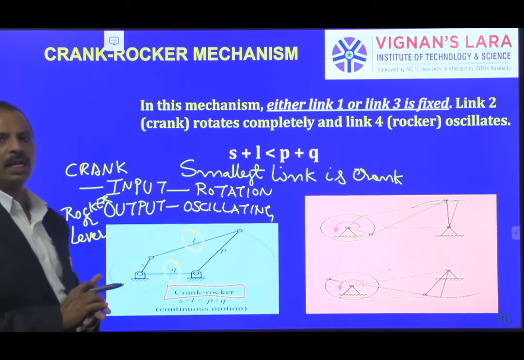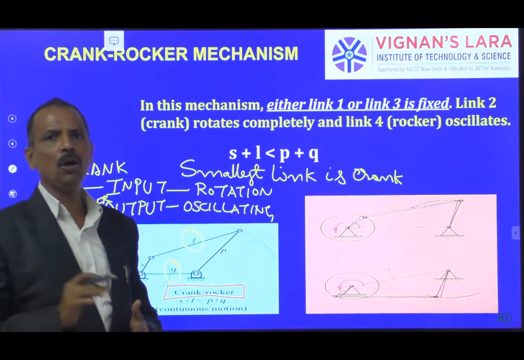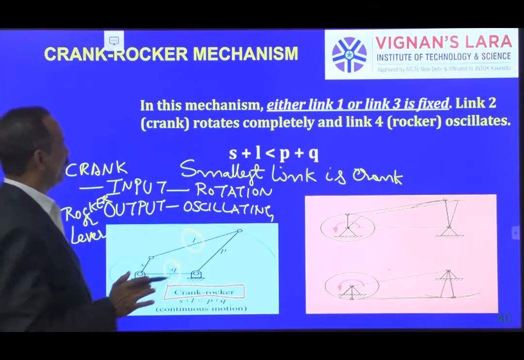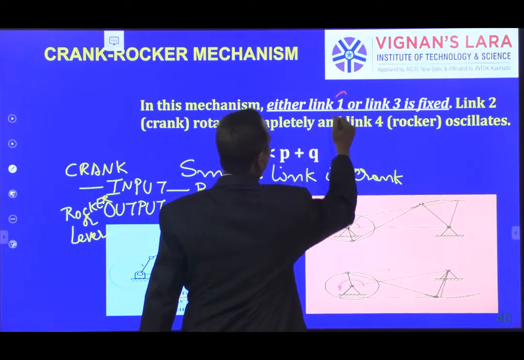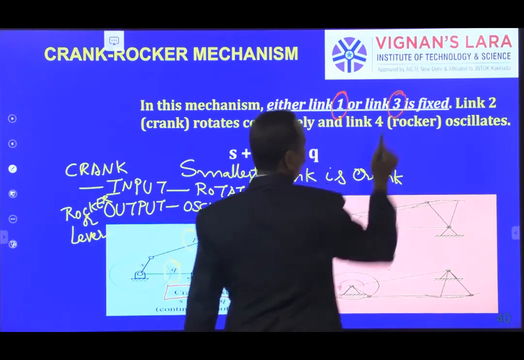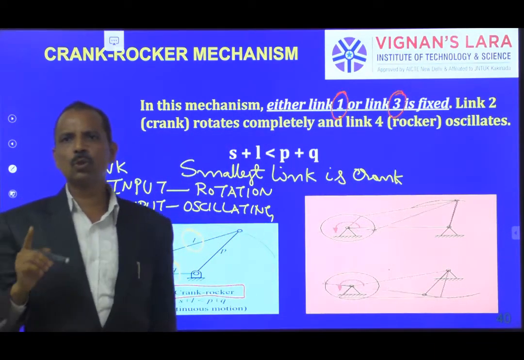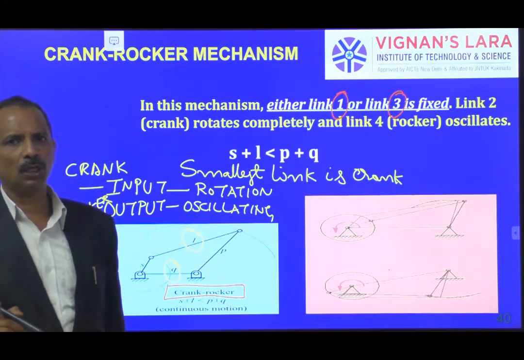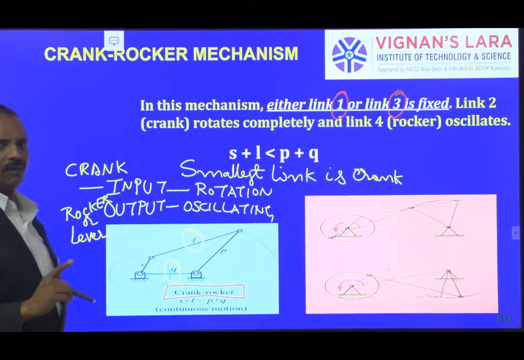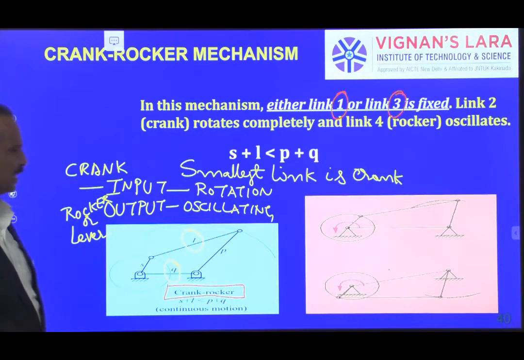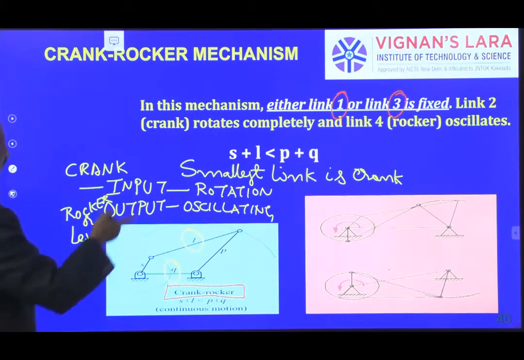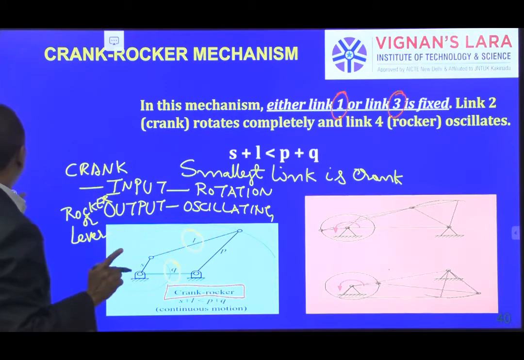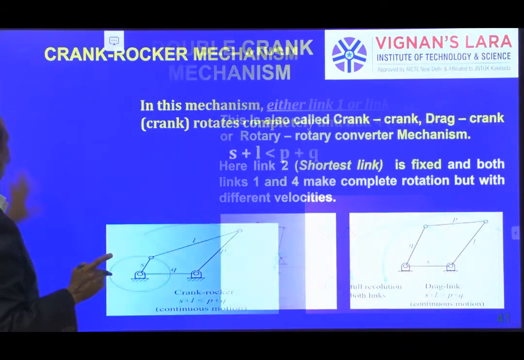That means rotary motion is converted into oscillatory motion. This is obtained by fixing either link 1 or link 3. These two inversions give the same result, that is, rotary is converted into oscillatory. That is inversion 1 and inversion 2. Two inversions we obtained here.